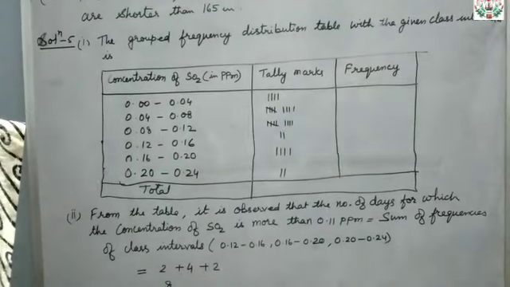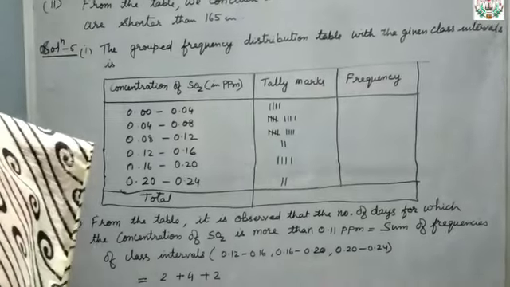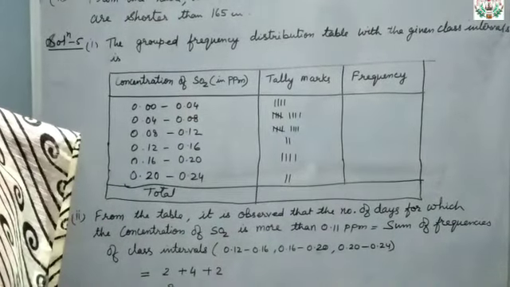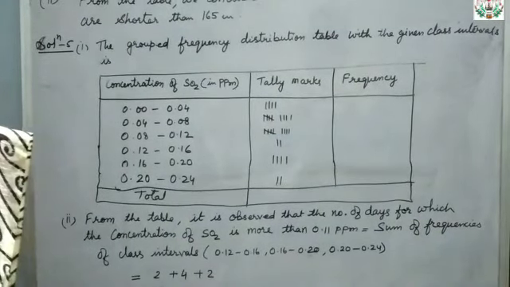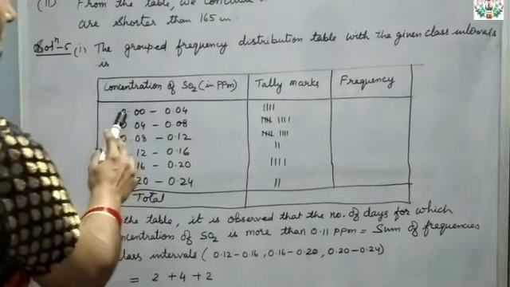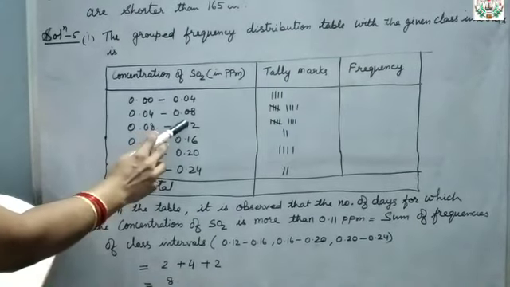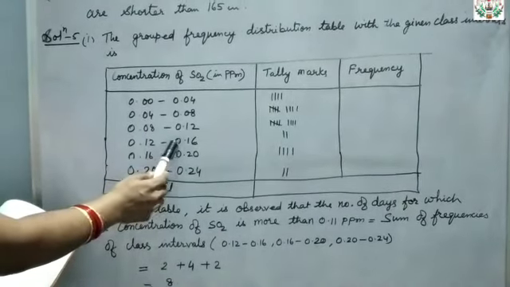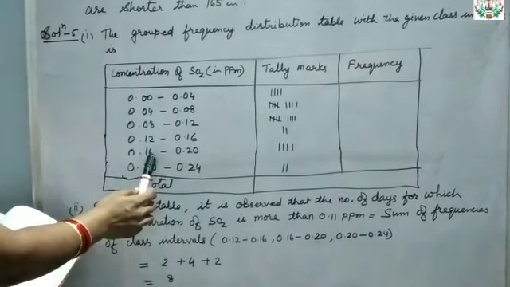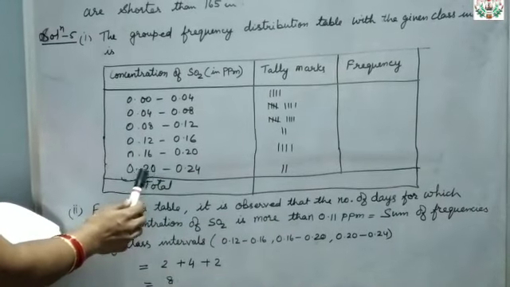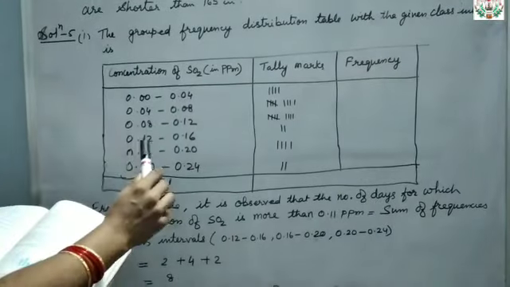Okay, so what do you have to make? First, make a grouped frequency distribution table for this data with class intervals as 0.00 to 0.04, then 0.04 to 0.08, and so on. So like here it is given: 0.00 to 0.04, then 0.04 to 0.08, 0.08 to 0.12, then 0.12 to 0.16, then 0.16 to 0.20, and then 0.20 to 0.24. Likewise, the class intervals are given.